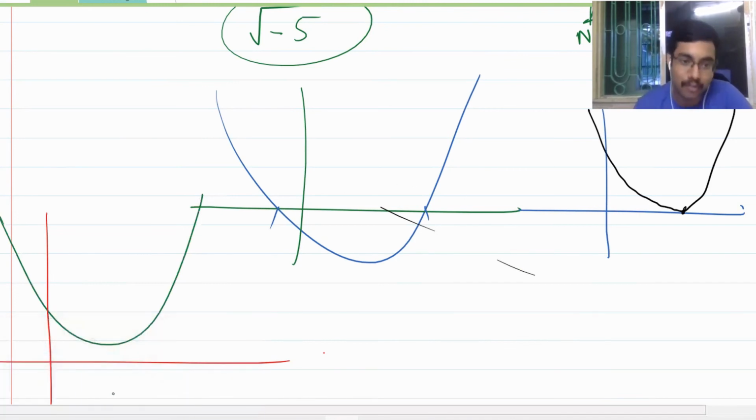Forget about cutting. It will be always above the x-axis or below the x-axis. Are you getting my point? When it cuts the x-axis, it has two real roots. When it just touches the x-axis at one point, it has only one real root, or both the roots are identical. And if it does not touch at all, then we say the roots are imaginary. Is that clear?